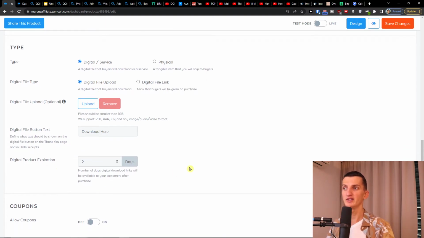Product expiration means how much time, after the person buys your course or whatever, they have to actually download the product. And you can have 2 days, whatever.